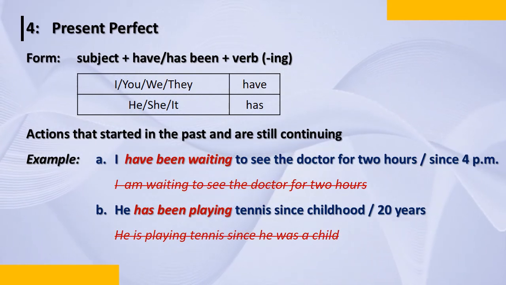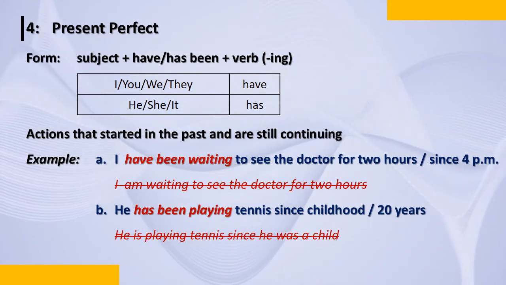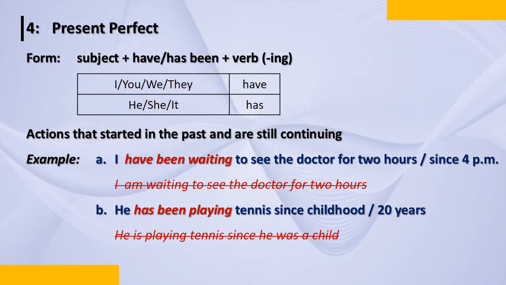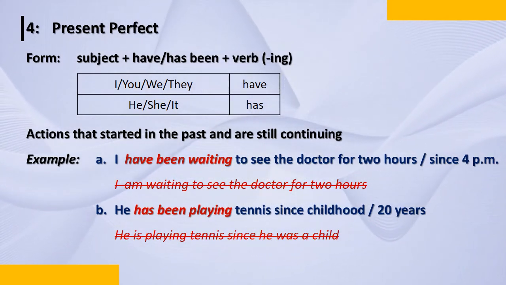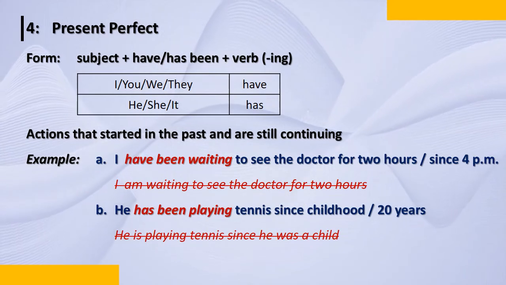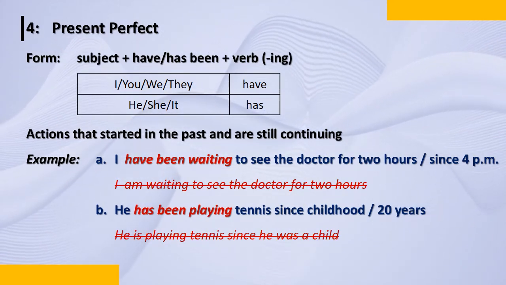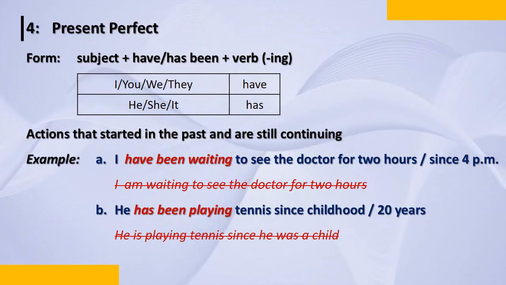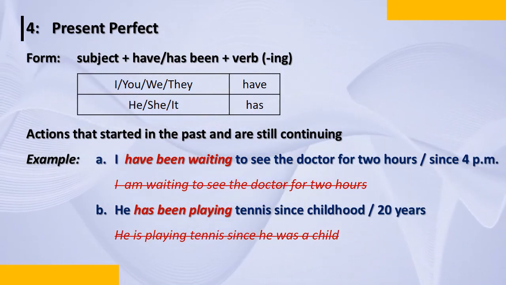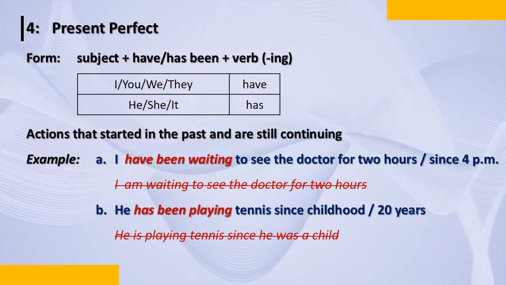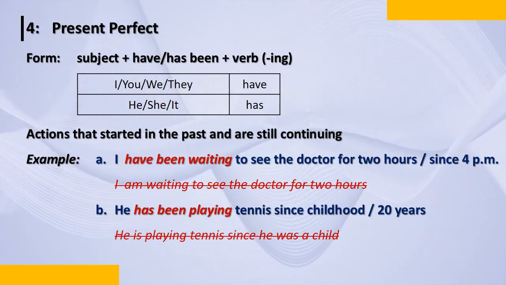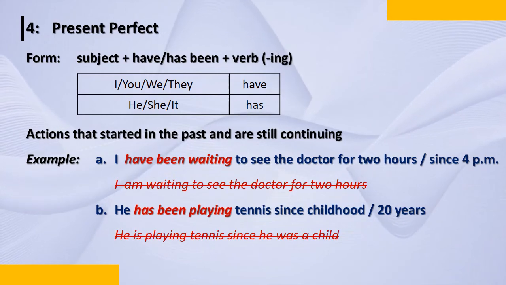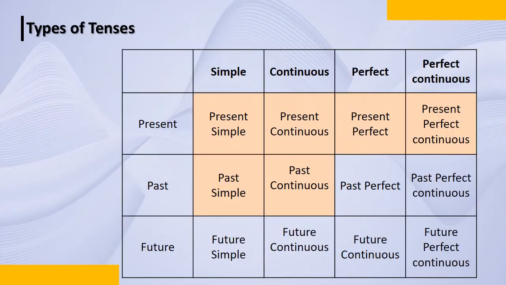A very important fact you need to remember when you're speaking, and especially when you bring in the tenses: look at the first word. If it is I, you, we, they, automatically it has to be have. If it is he, she, it, it is has. Then those grammatical mistakes don't happen when you're talking.